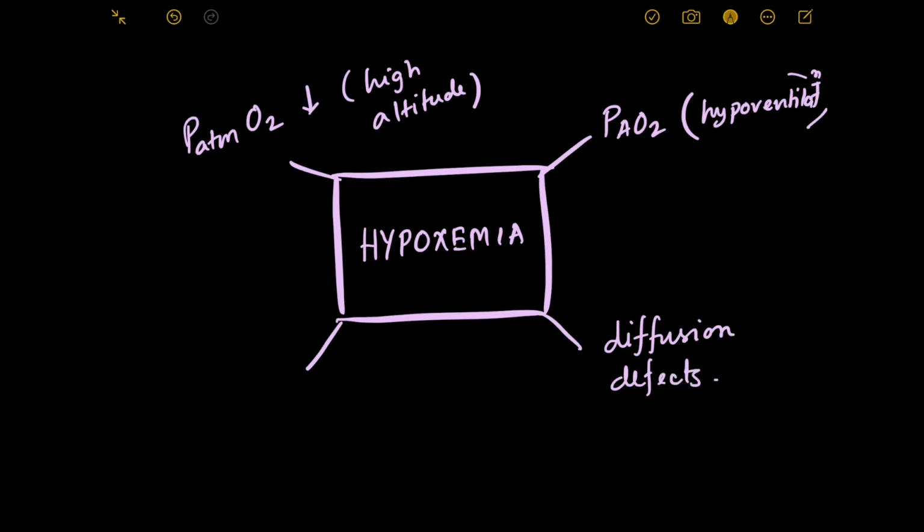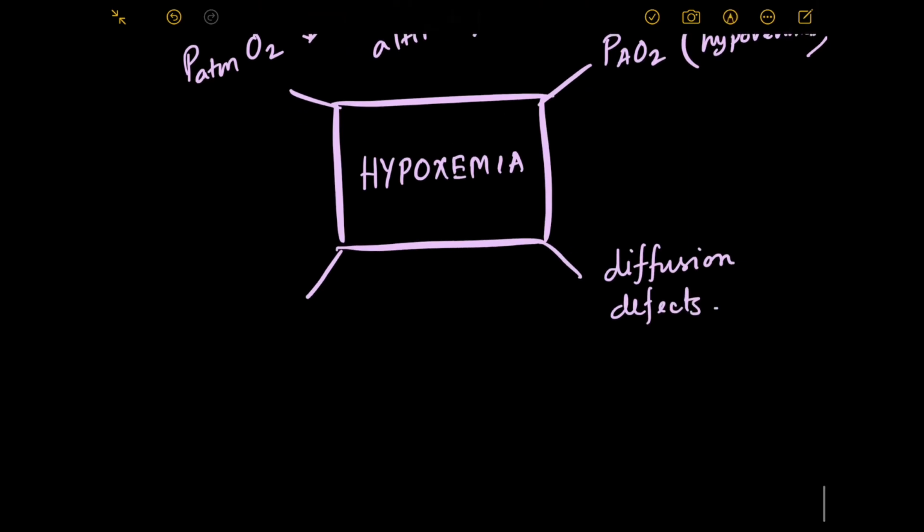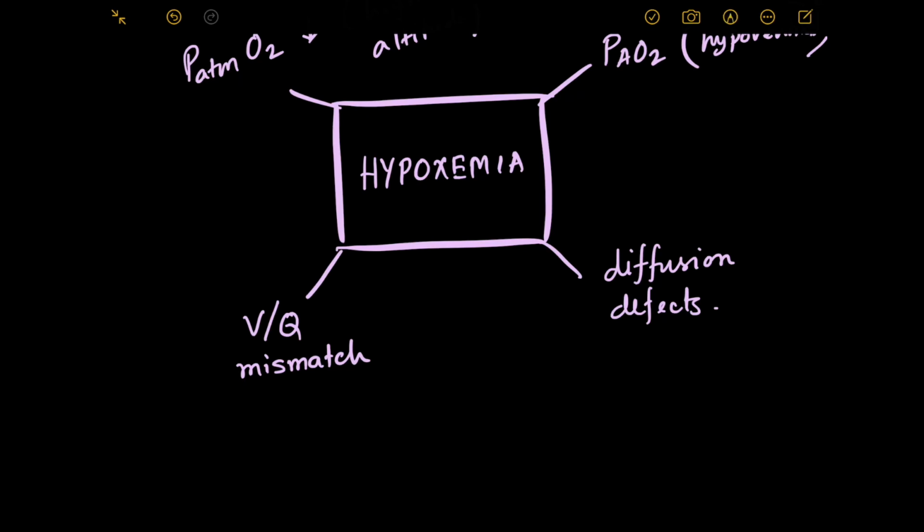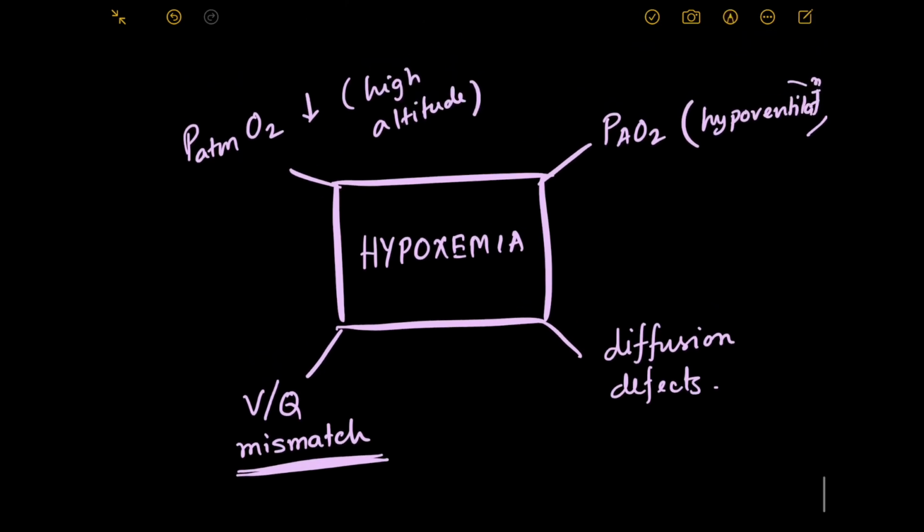and even if there is no problem with the diffusion, there can be ventilation perfusion mismatch. V stands for ventilation, Q stands for perfusion, ventilation perfusion mismatch. Do not worry if you do not understand what is ventilation perfusion mismatch. In our respiratory physiology module we will discuss it in detail. So in summary, these are the 4 causes of hypoxemia.